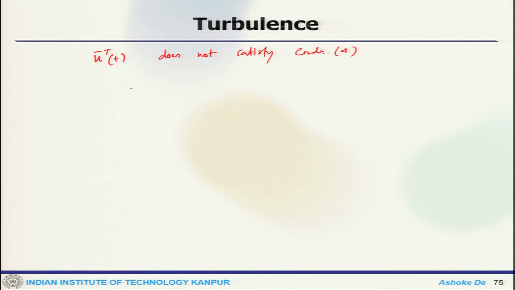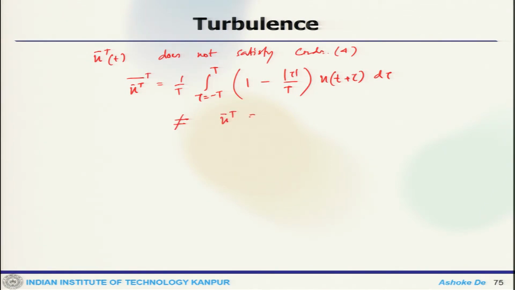For example, time averaging over another time averaging gives 1 by T, integral from tau equals minus T to plus T, of 1 minus tau by T times u(t plus tau) d tau, which is not equal to 1 over T integral from minus T to T of u(t plus tau) d tau.